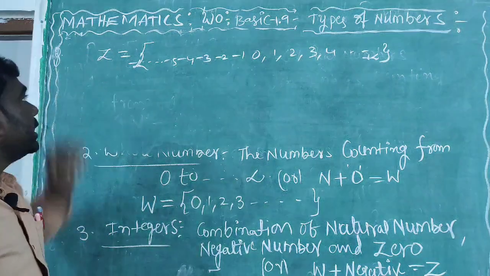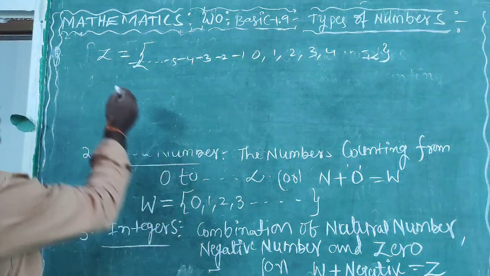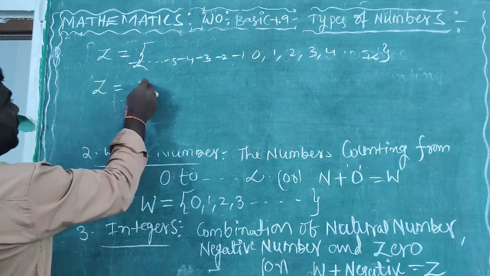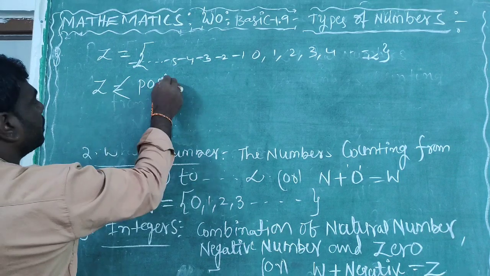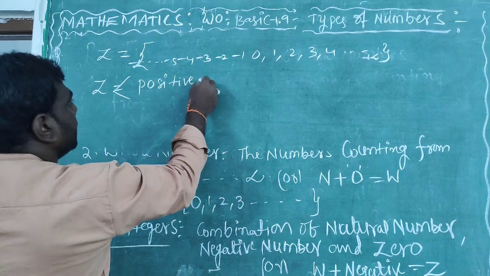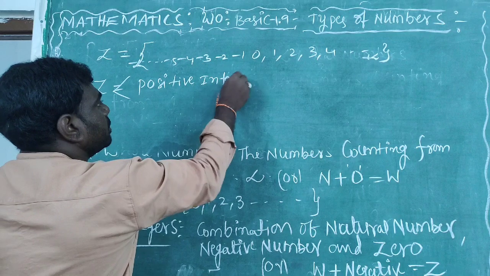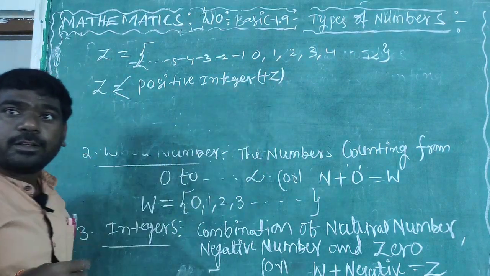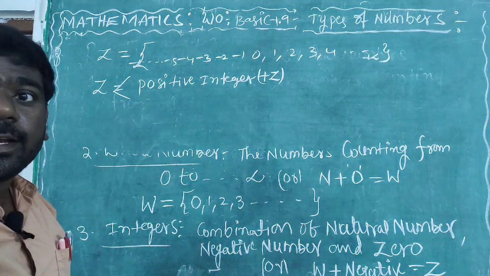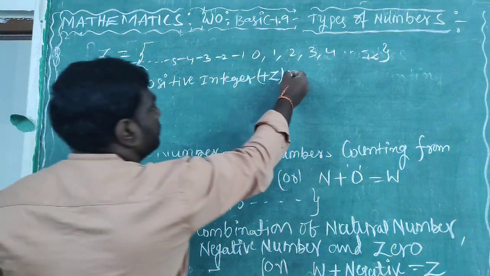Okay. So this integer, again 2 types. Integers are 2 types. Positive integer, which is represented by the letter Z, which Z?